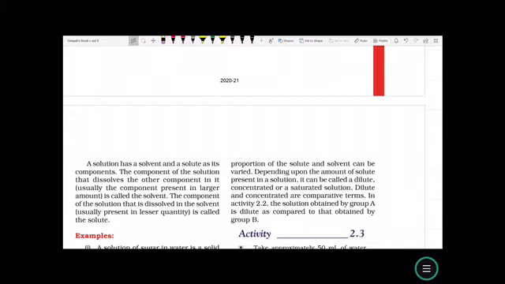A solution has a solvent and a solute as its components. The component of the solution that dissolves the other component in it, usually the component present in larger amount, is called the solvent.